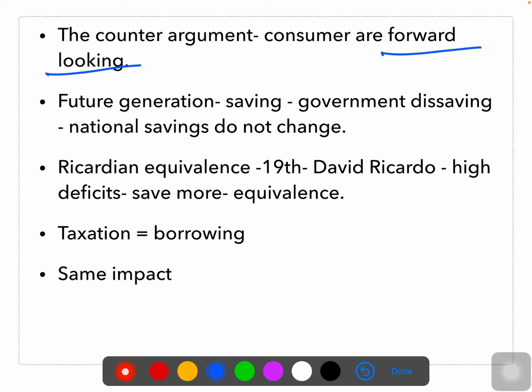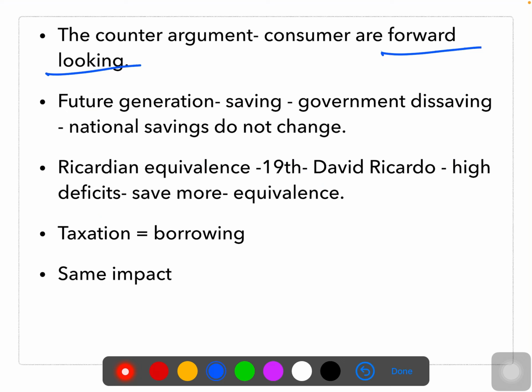Further, the consumer will be concerned about the future generation, because who is the future generation? My own children, my own grandchildren. Presently they are living with me, they know me, that's my family. If I borrow a lot of money today, ultimately my children and grandchildren are the ones who are going to struggle in the future. So that definitely plays a very important role when I make any kind of decision as a decision-making unit.